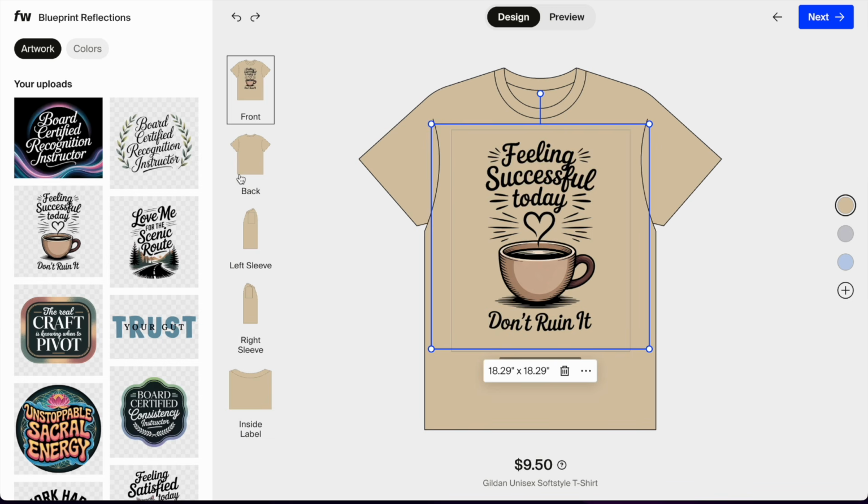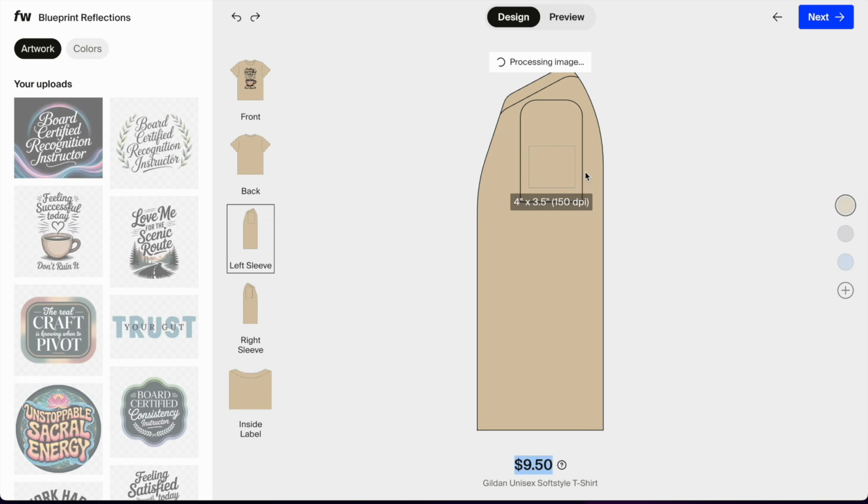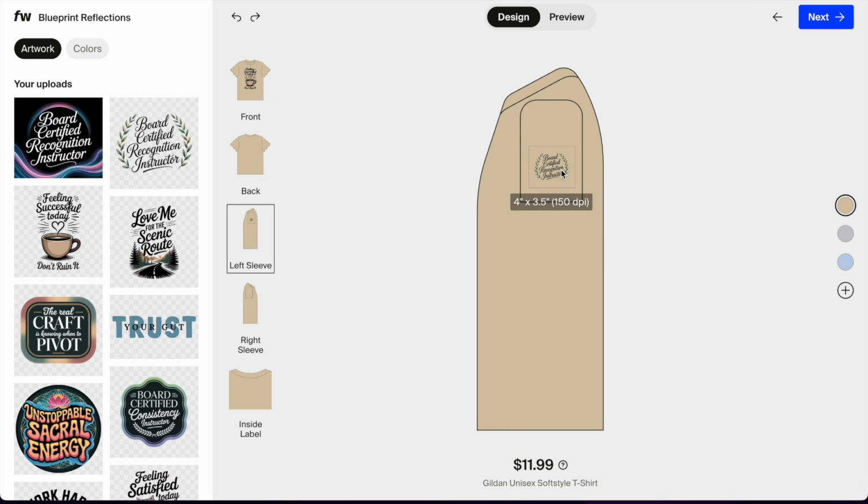I usually don't do all of these. The minute you add on to them, you should know that it creates a larger price. So for now, the cost to fulfill this product is $9.50. But let me see if I click on left sleeve and I put some of this in. Oh, this shirt is going to make no sense. Now the price is much higher because we're printing on another section as well.